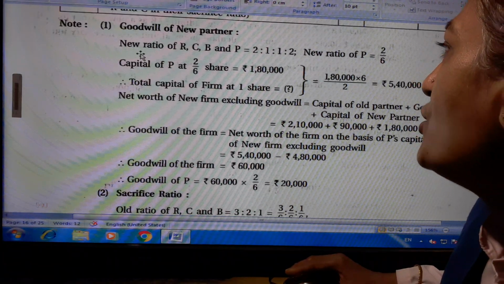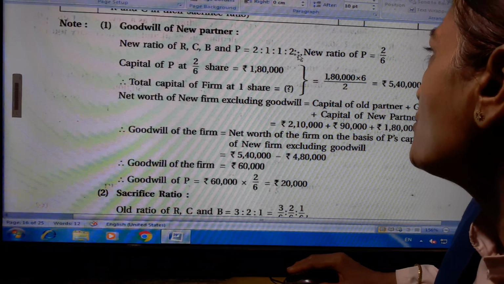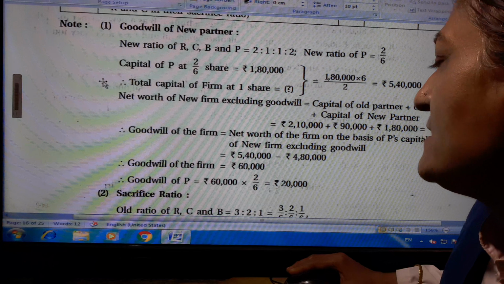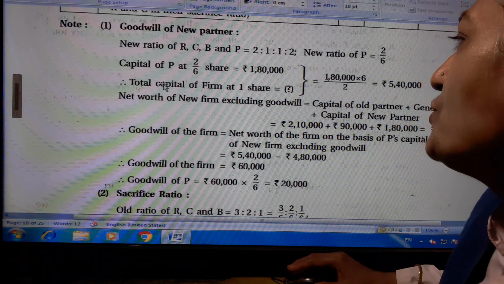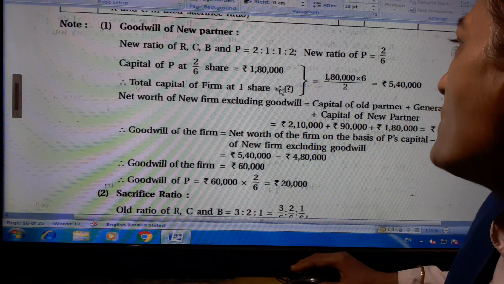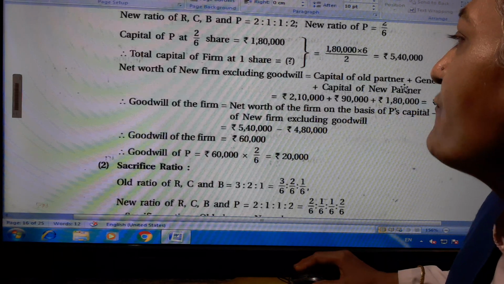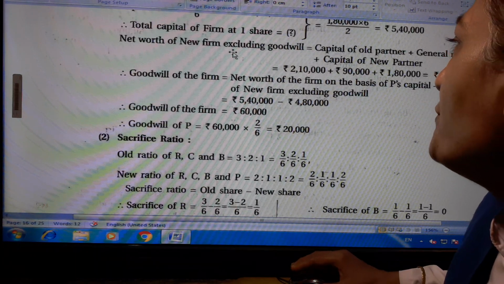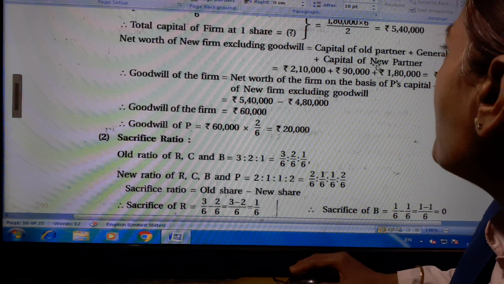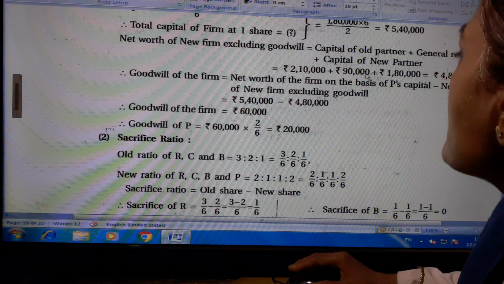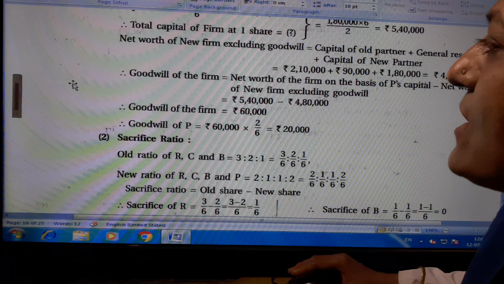Goodwill of new partner. New ratio of R, C, B and P is 2:1:1:2. New ratio of P is 2/6. Capital of P at 2/6 share is 1,80,000. So total capital of the firm, 1 share, is equal to how much? 1,80,000 multiplied by 6/2 is equal to 5,40,000. Net worth of the new firm excluding goodwill is capital of old partners plus general reserve plus capital of the new partner. 2,10,000 plus 90,000 plus 1,80,000 is equal to 4,80,000.